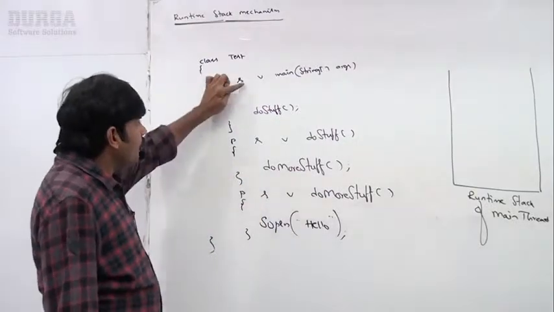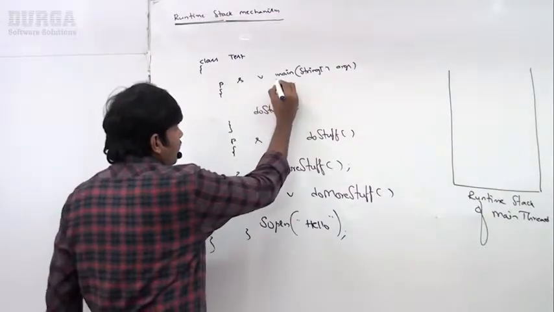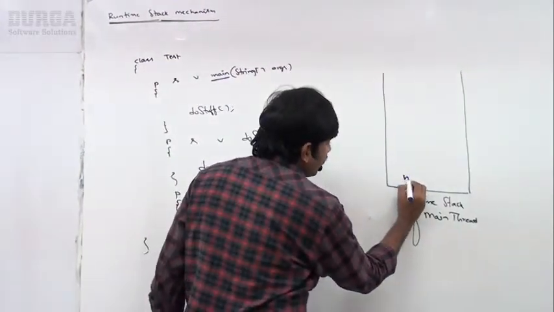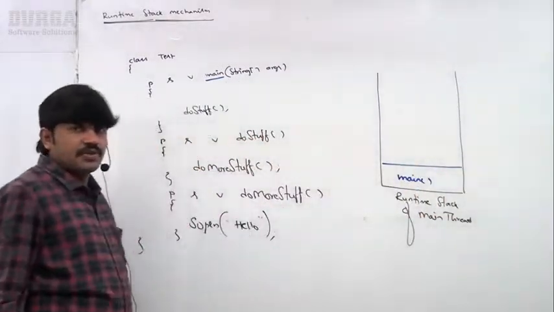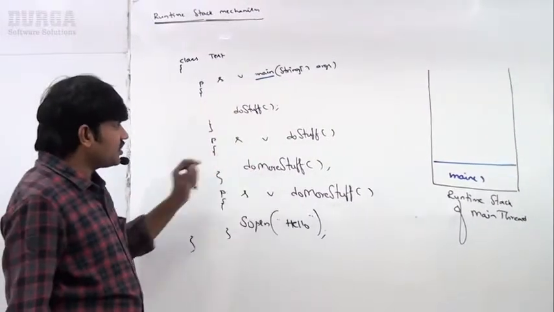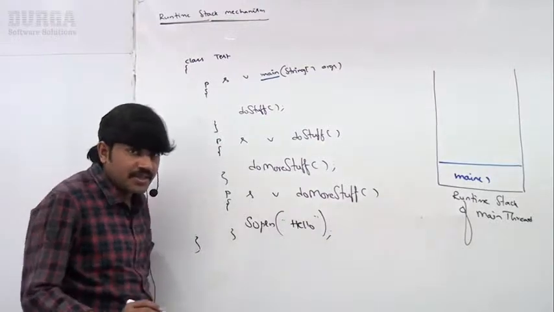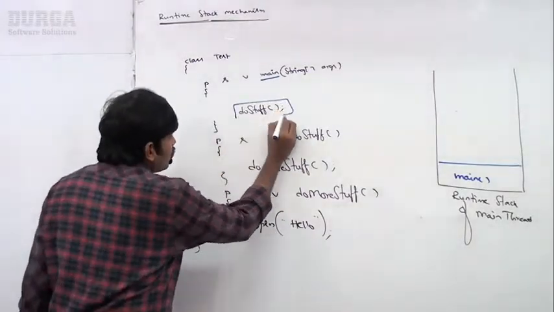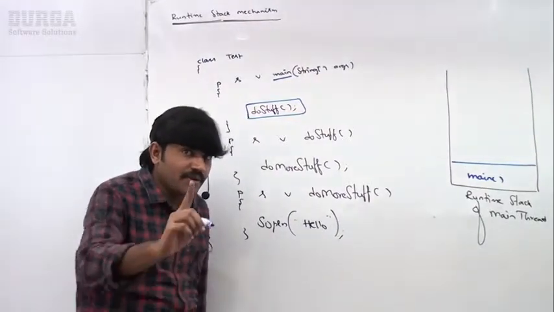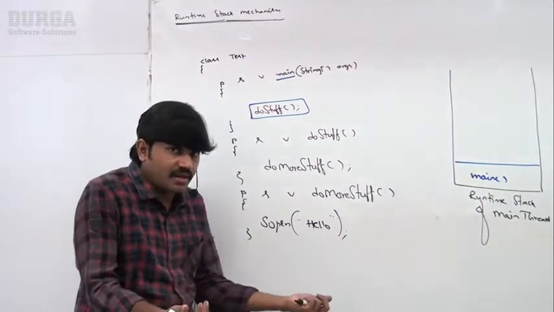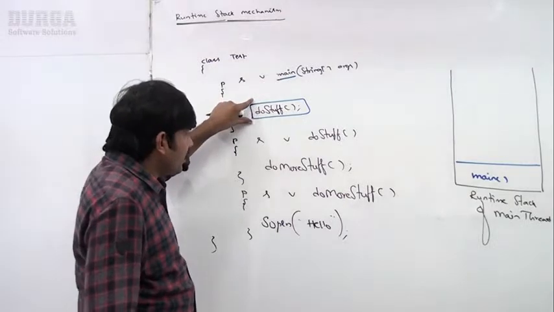Now the main method will be called by the main thread. That's why for this method call, one entry will be stored in the corresponding stack. Now, the next part of the main method is calling doStuff. doStuff will be executed by the main thread only, because there is only one thread. Every method call will be executed by the main thread. The main method is calling the doStuff method.